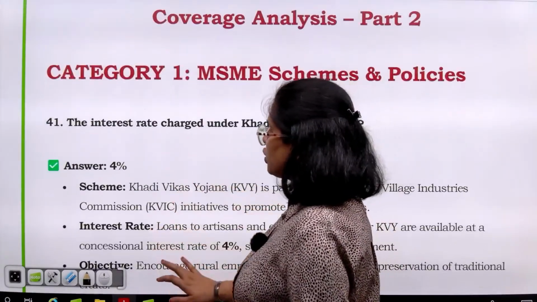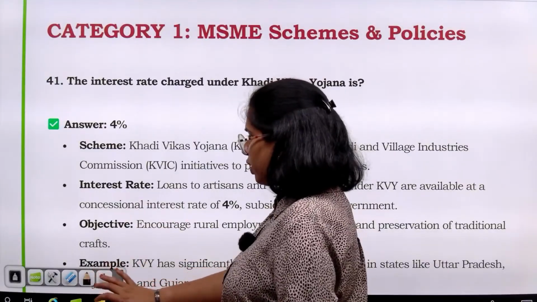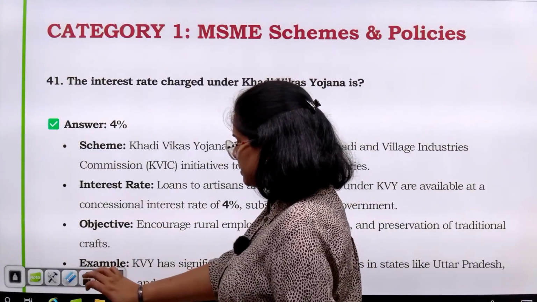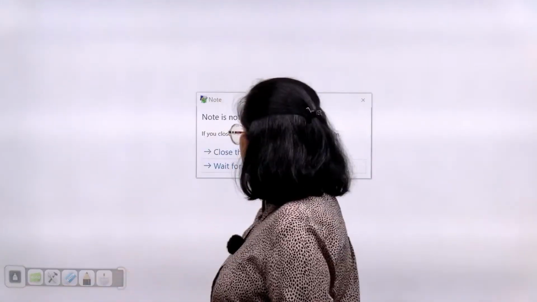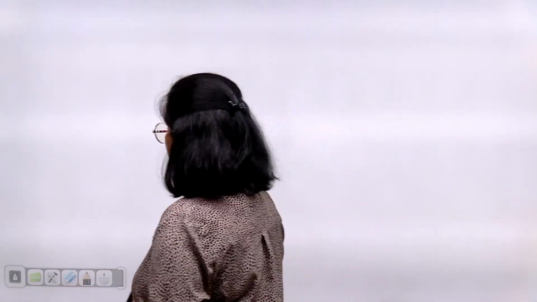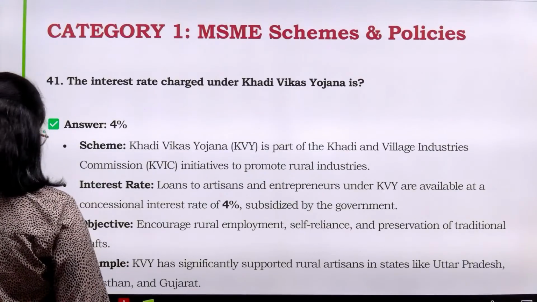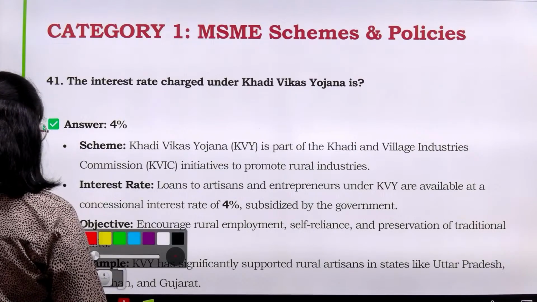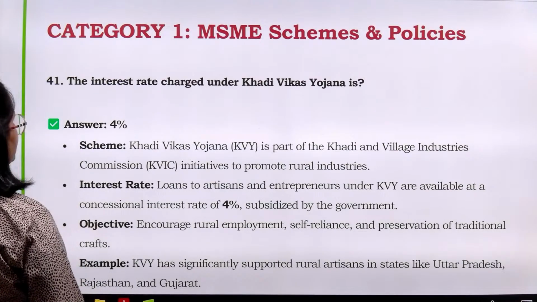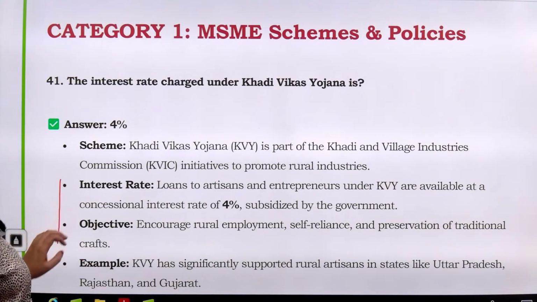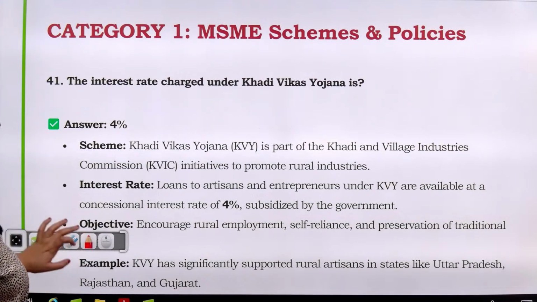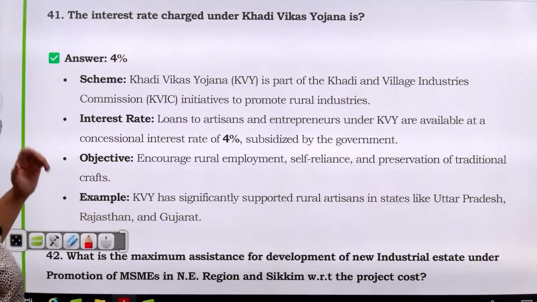Now let's do question number 41, because up to 40 we have already done in our previous class. So yes, we have question number 41. It asks about the interest rate which is charged under Khadi Vikas Yojana. A straight question which asks what is the interest rate which is given to the loan.